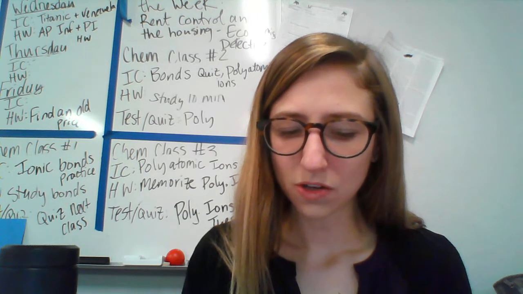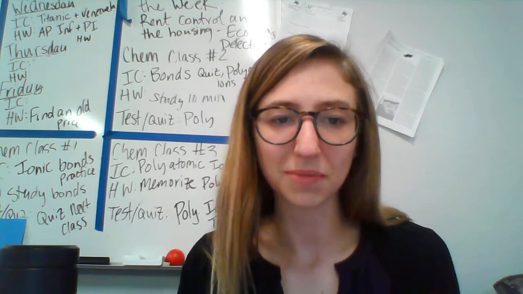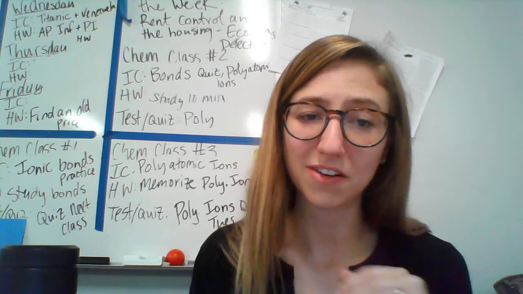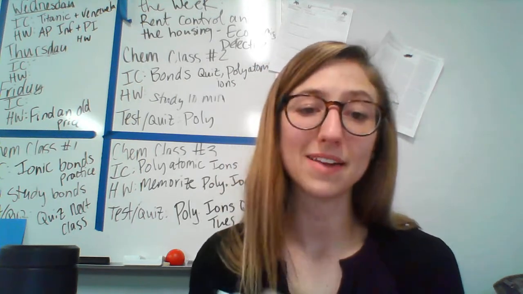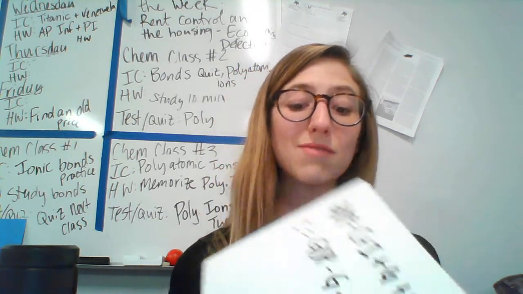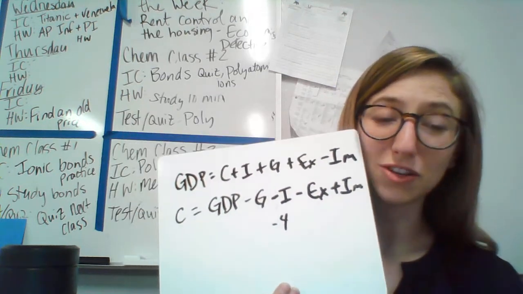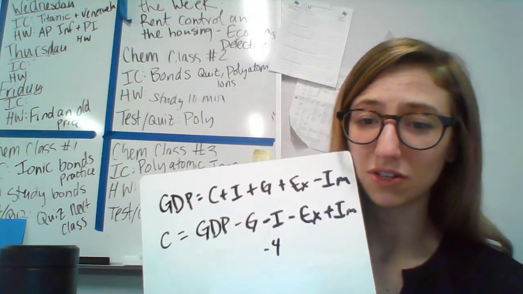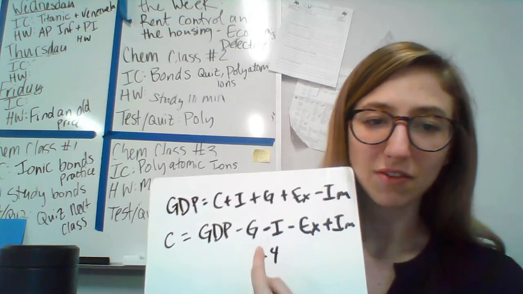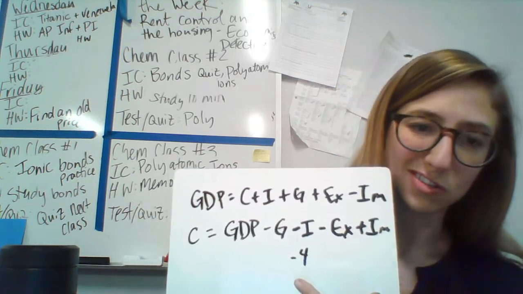Okay, you ready? First, you remember the equation for GDP, right? Which is consumer spending plus investment spending plus government spending on final goods and services plus exports minus imports. It is super helpful to unpack net exports, so I definitely recommend doing that. I rearranged the equation to show that we are solving for consumption. So we have GDP, government spending, investment, exports, and imports. I just rearranged it, just some simple algebra here.